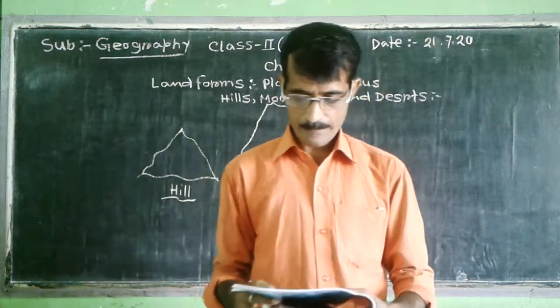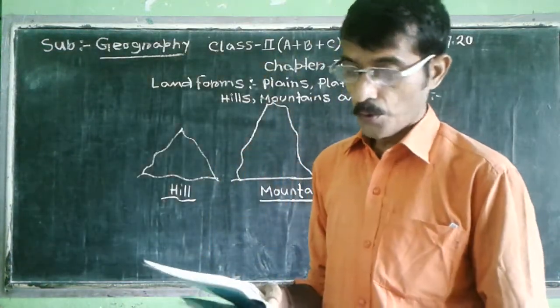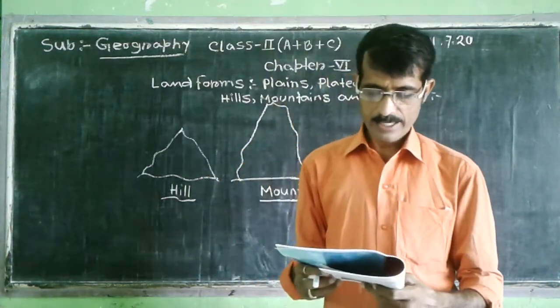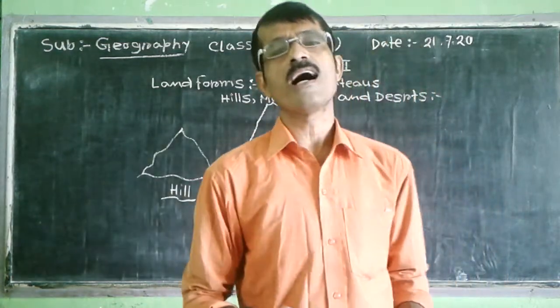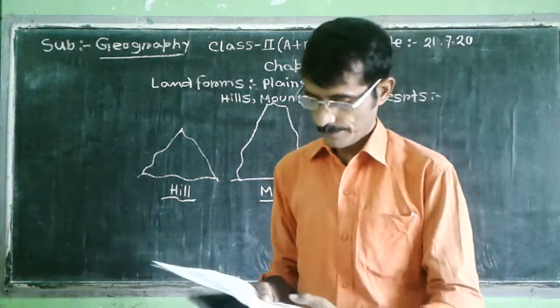Which is higher, hills or mountains? Obviously, mountains are higher than hills.